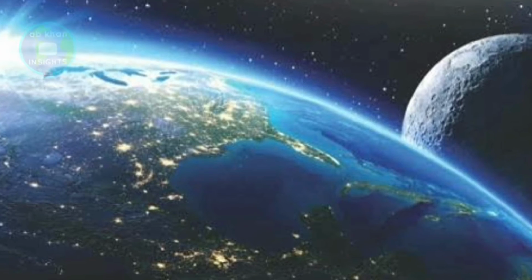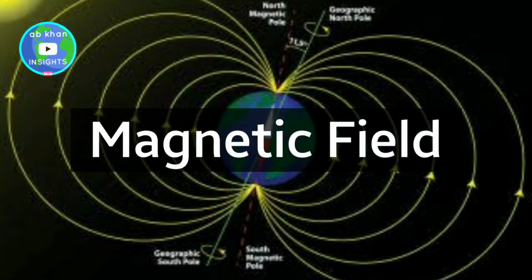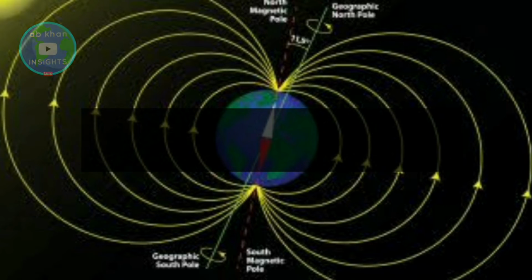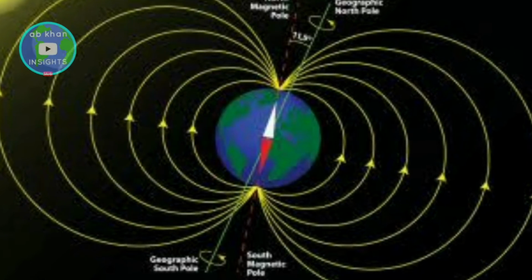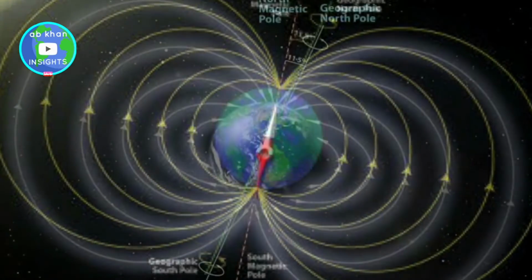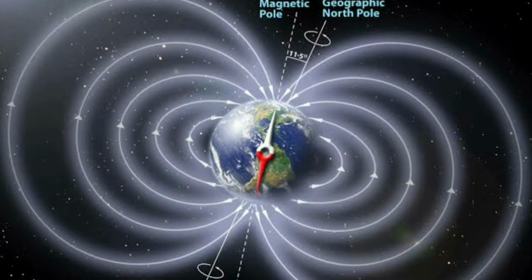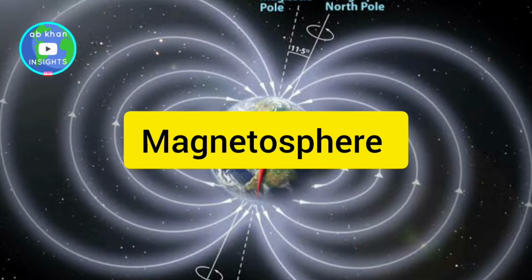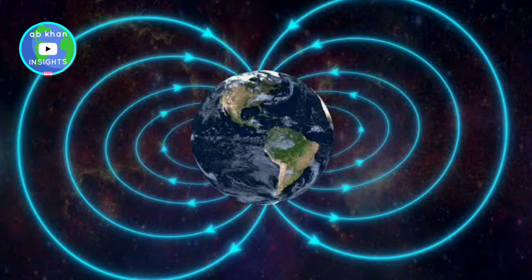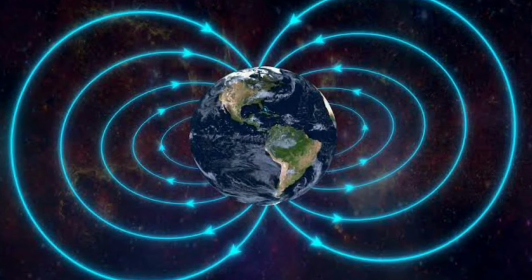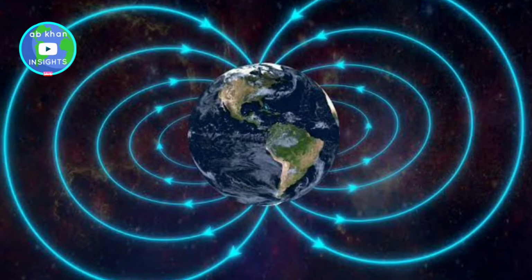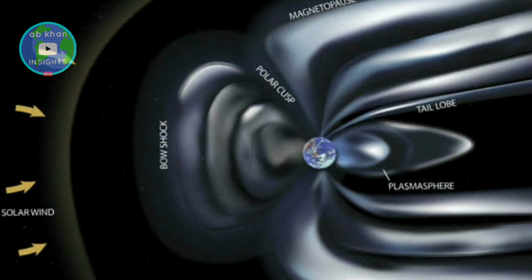Now we shall discuss the magnetic field of the Earth. Yes, Earth has its own magnetic field. The Earth's magnetic field is generated within the molten outer core region of the planet and extends outwards to form the magnetosphere. As the name magnetosphere indicates, it is the magnetic field around a spherical ball.